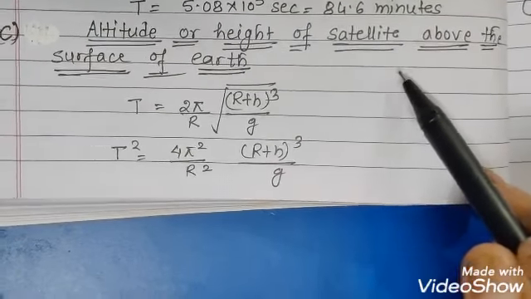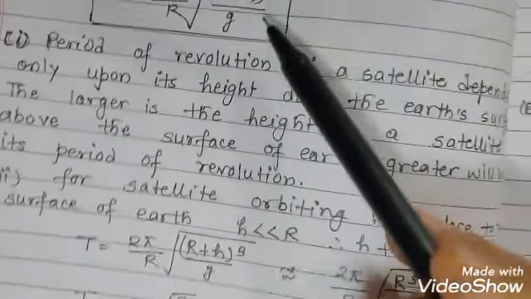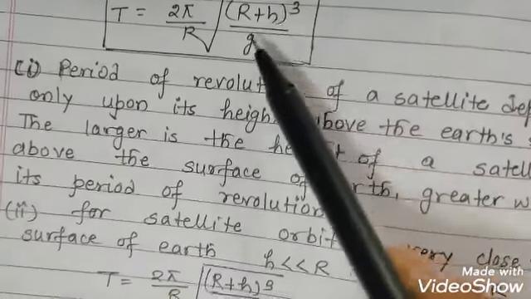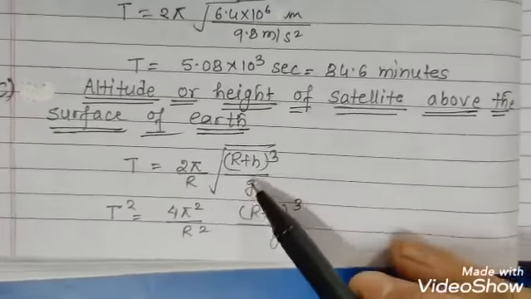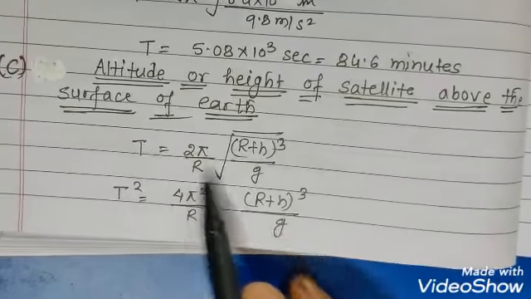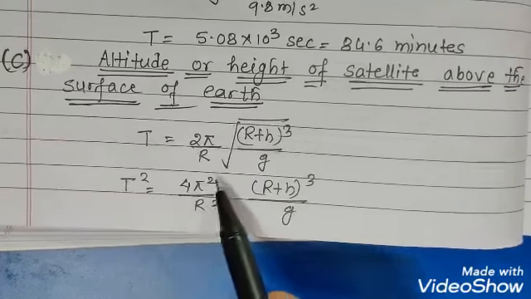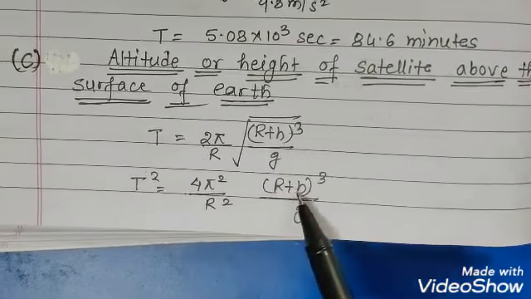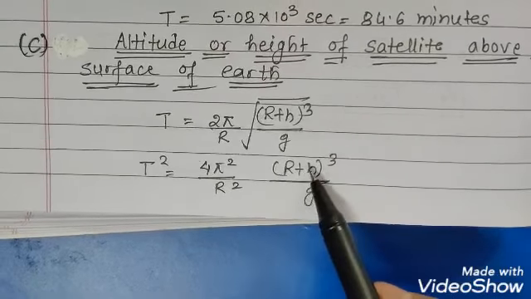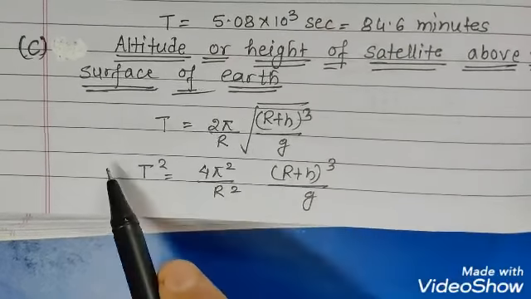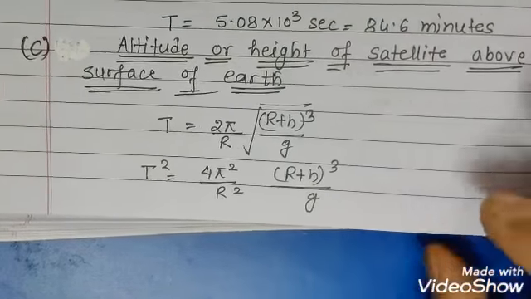In this formula, the formula for the time period which we have derived, T is equal to 2π√((R+h)³/g). From this formula only we will simplify. We'll take the square of the right-hand side and the left-hand side, so it will become T² equal to 4π²/R² times (R+h)³/g. We can transfer (R+h)³ to the left-hand side, and T² we will place on the right-hand side.